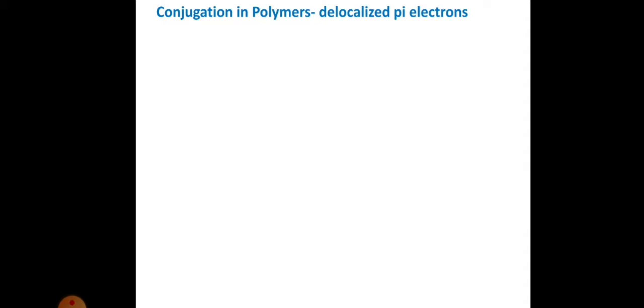Now let's see about conjugation in polymers. Conjugation means the pi electrons present in the polymer are delocalized. Delocalization of pi electrons present in the polymer is called conjugation in polymers.